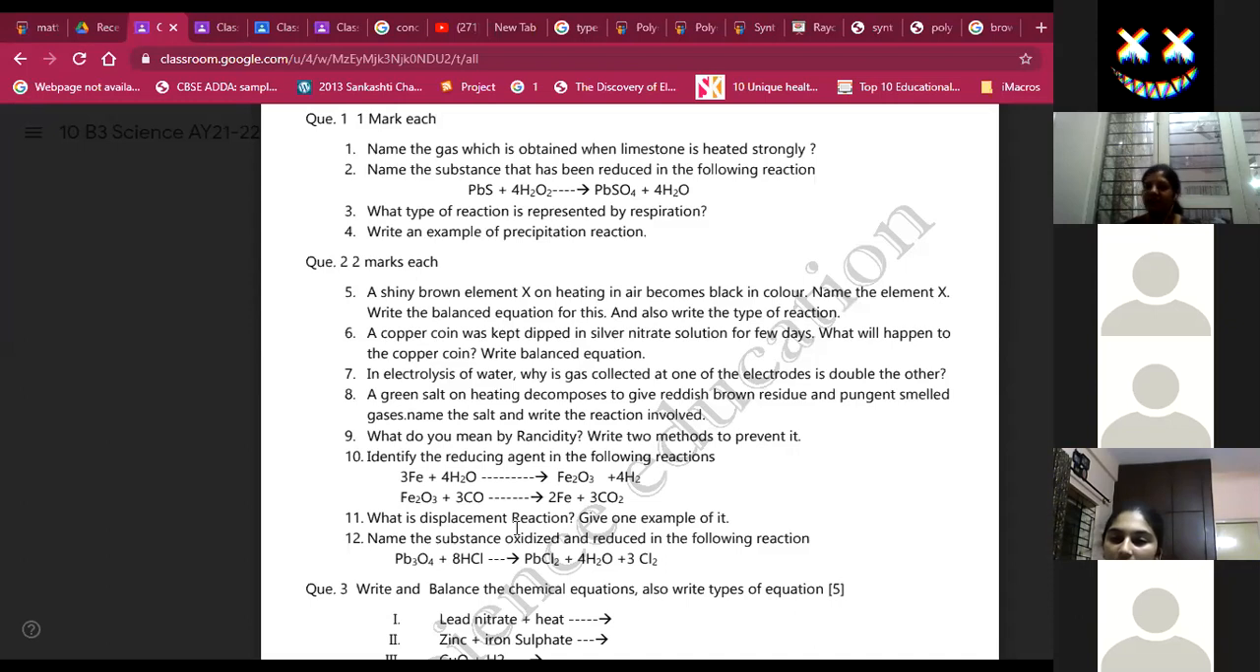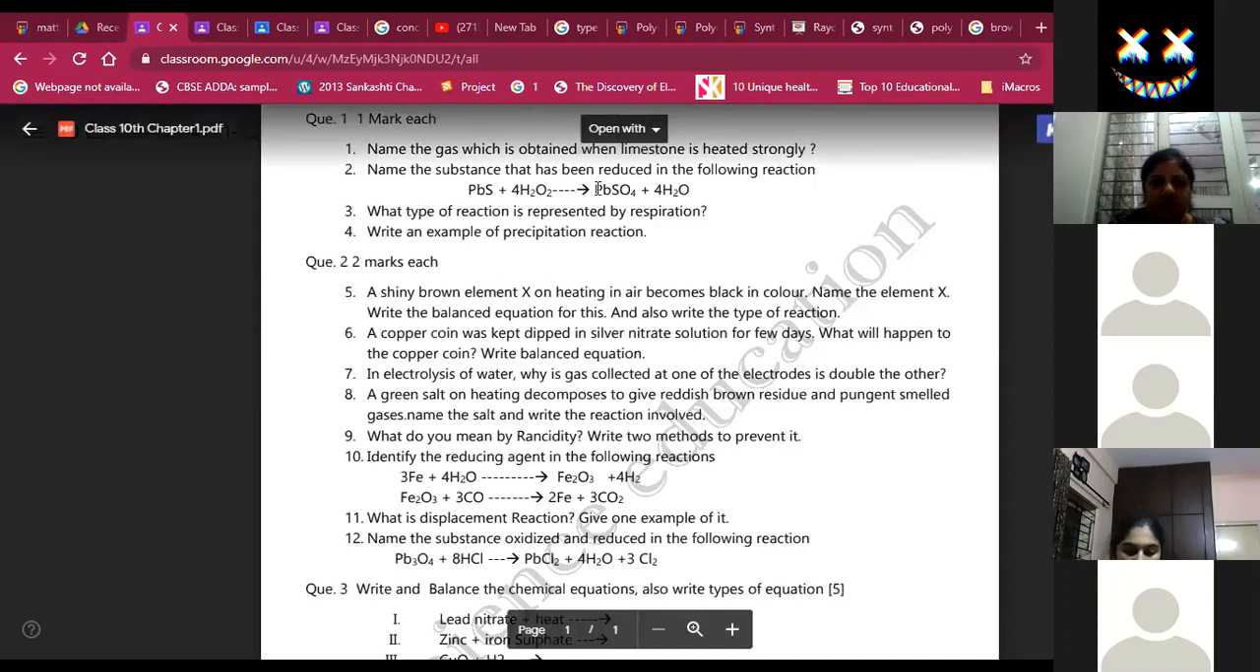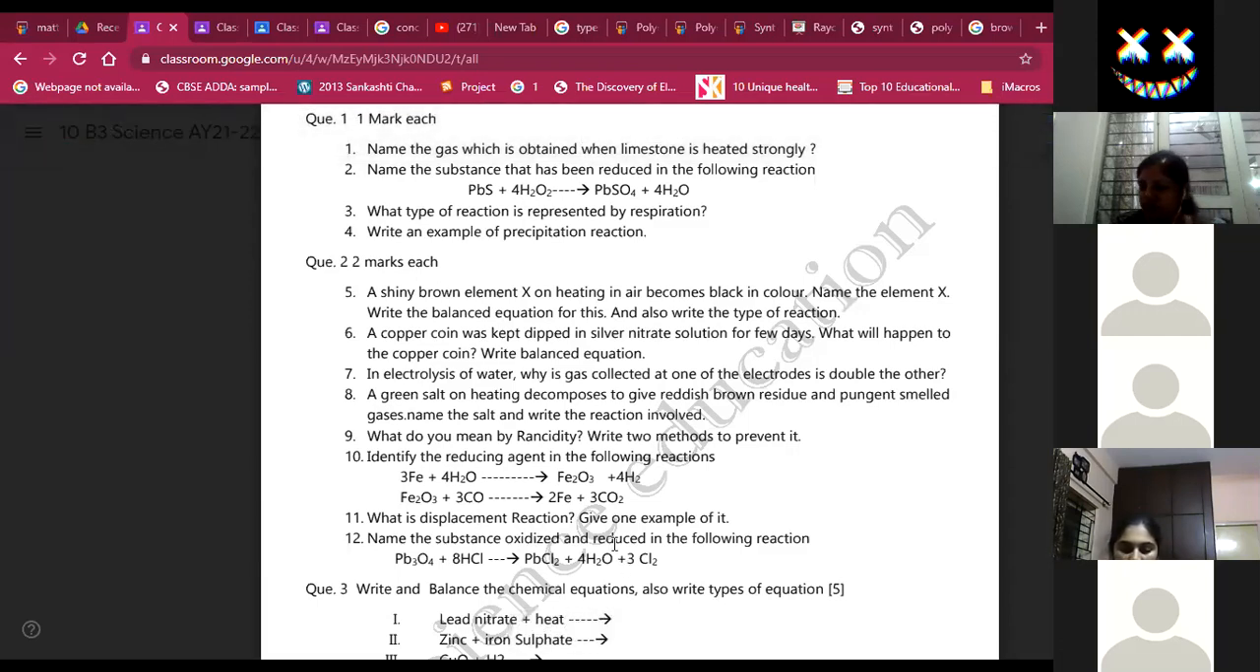Yes. Ma'am, for the reduced and oxidized substance in the second one, can we write like 4H2O2 is reduced, or should we write only H2O2? H2O2 only. No need to write the number of molecules. Ma'am, what if we write it? Is it wrong? No, it's not a problem. No problem with that also.